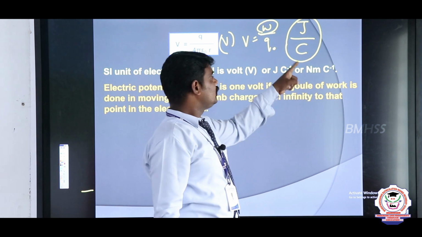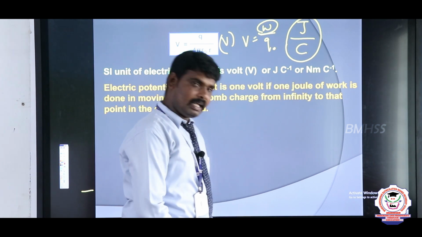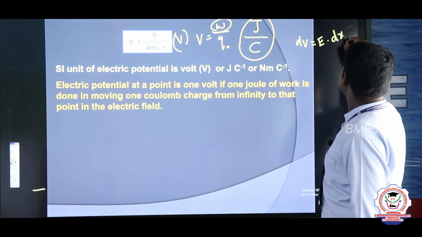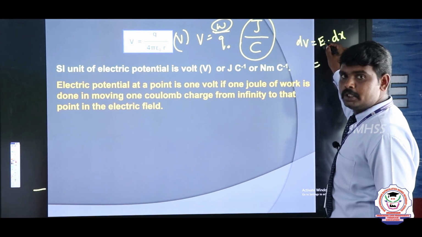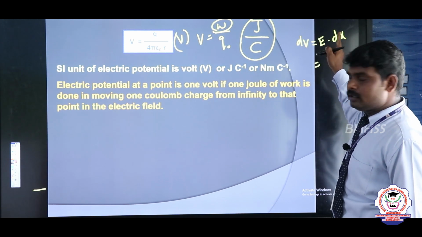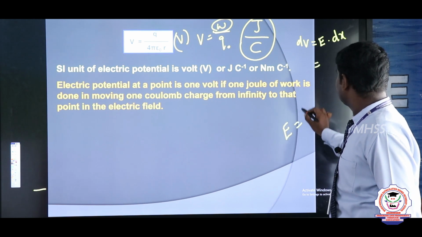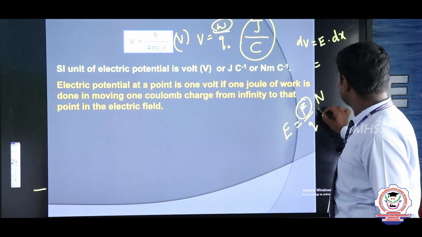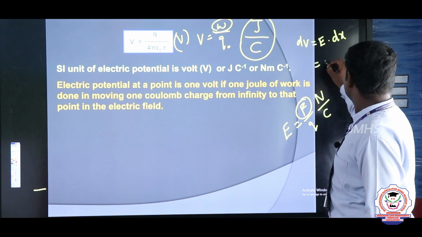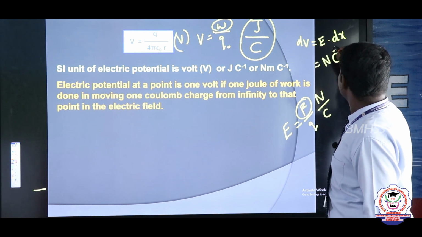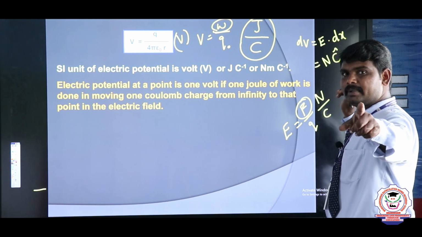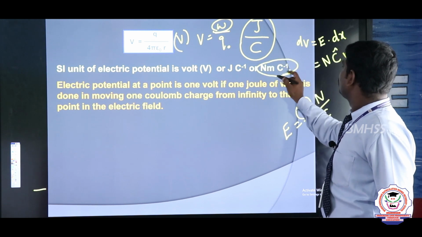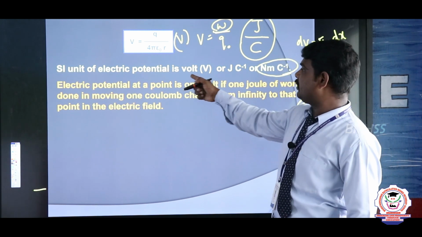This we can write due to electric field: V equals E into dx. The unit of electric field, what is the unit? Formula for electric field is force per charge. The unit of force is Newton, unit of charge is coulomb. So Newton coulomb inverse 1. dx is nothing but distance. The unit of distance is meter. So Newton meter coulomb inverse 1. So these are the units of electric potential.